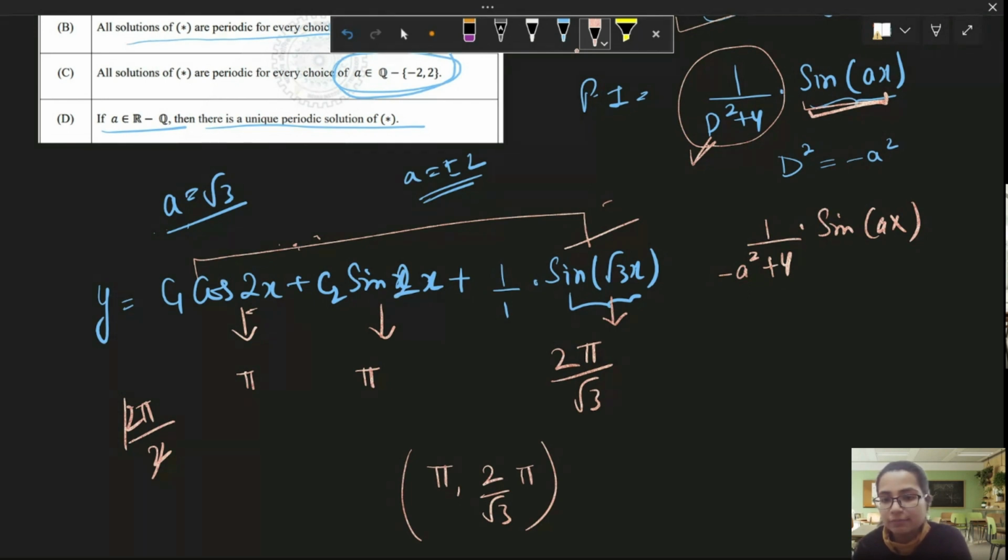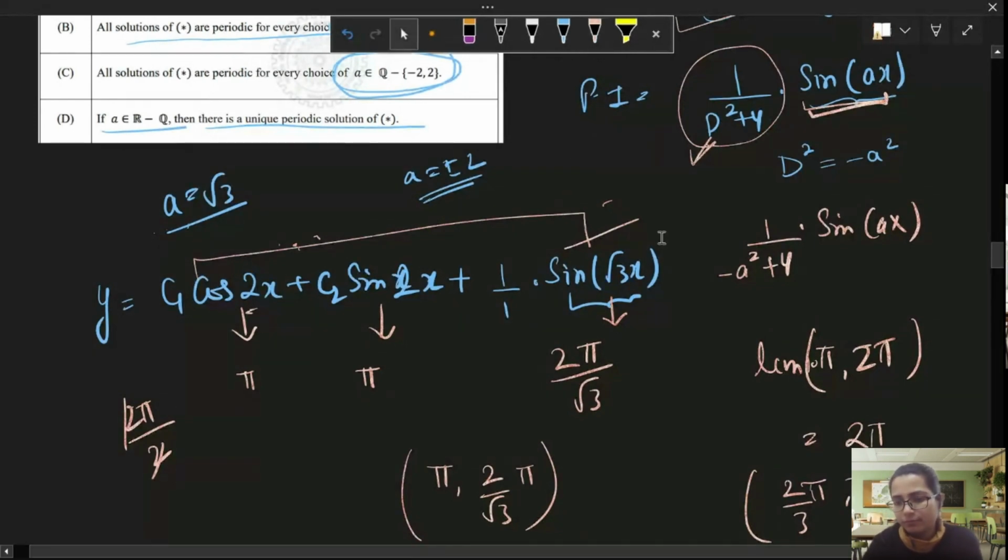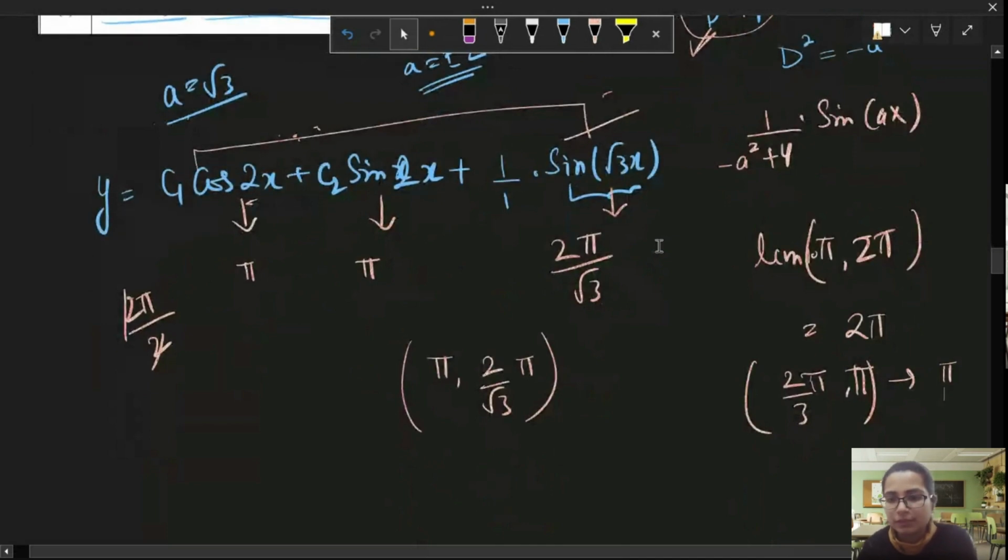Suppose we had pi and 2 pi. Finding the LCM of the coefficients of pi, here it is 1, here it is 2, finding this LCM would have been easy. It would have been 2 pi. Or you would have something like 2 by 3 pi, comma 1. In this case, LCM would have been 2 pi. LCM would have been pi or 3 pi, something.